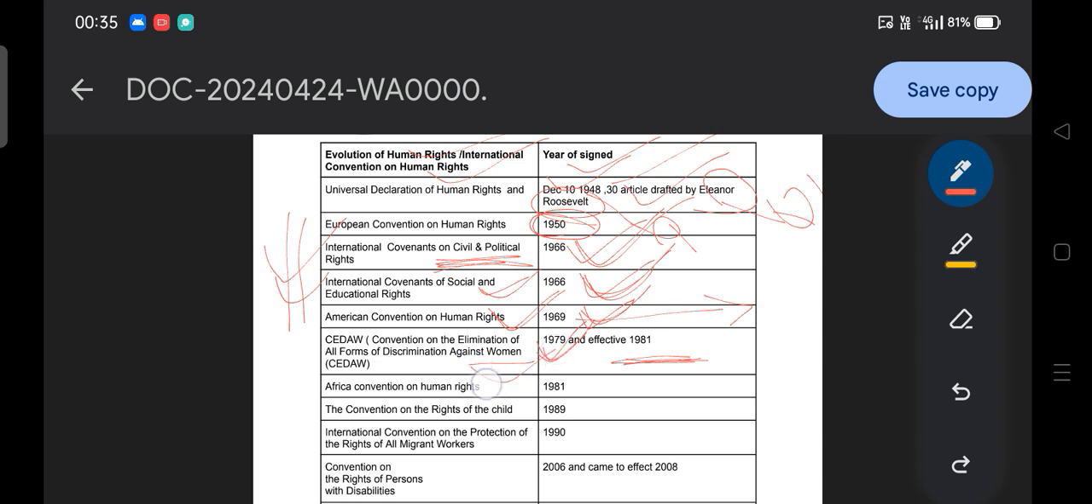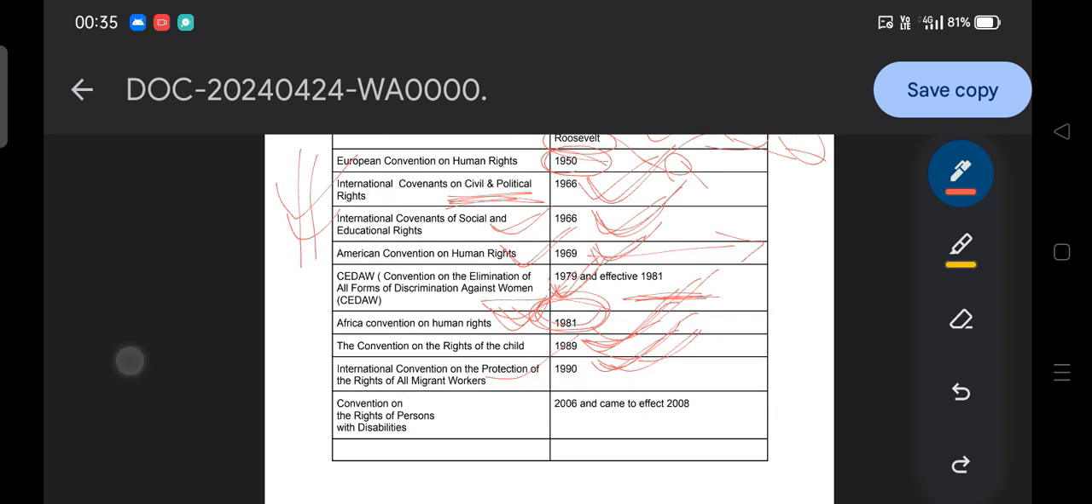Then African Convention on Human Rights, 81. Okay, 81, African Convention on Human Rights. Then Convention on Rights of the Child, 89. Okay, 89, rights of the child. Then International Convention on Protection of the Rights of All Migrant Workers, 1990. Okay, 1990, protection of all migrant workers, 1990.